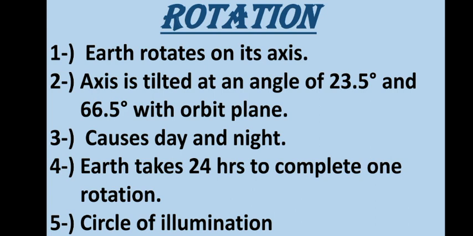Then circle of illumination. What is circle of illumination? Due to the spherical shape of the Earth, only one half of it gets light from the Sun at a time, while the other half remains in darkness. And the circle that divides the lighted part of the Earth from the part in darkness is known as the circle of illumination.